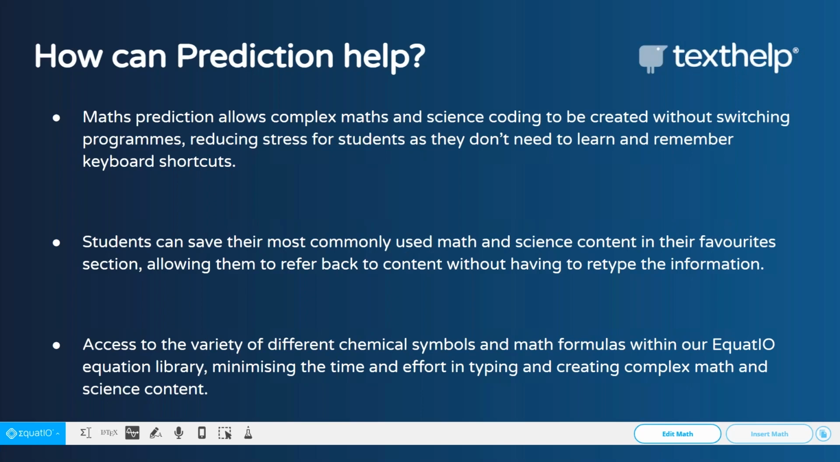They can also save time by inputting information in their favorite section, allowing them to refer back to the content without having to retype the information. It also gives them access to a variety of different chemical symbols and math formulas within our equation library, which minimizes the time and effort in typing, creating complex math and science content, and again, linking back to reducing that stress on students and reducing that workload.